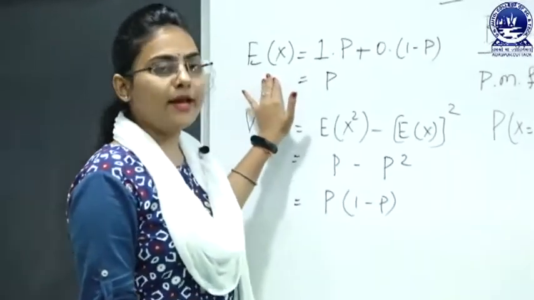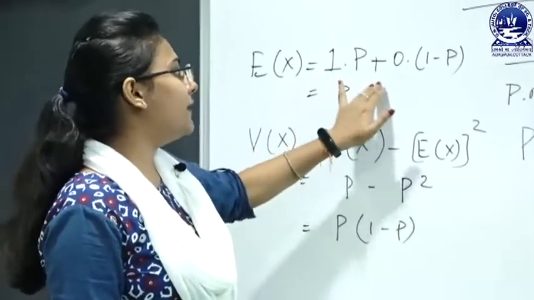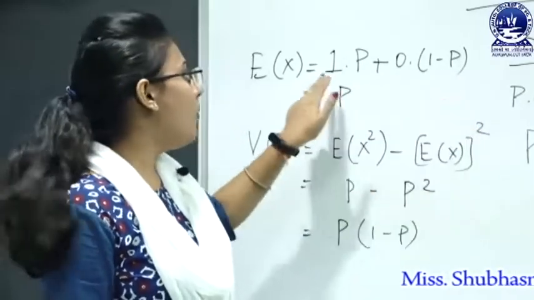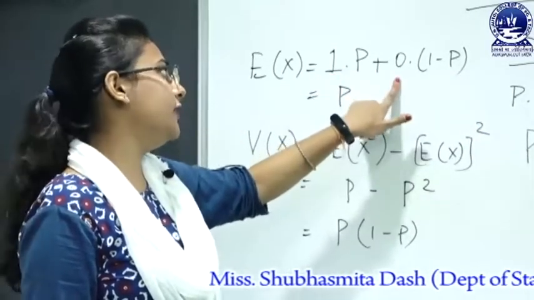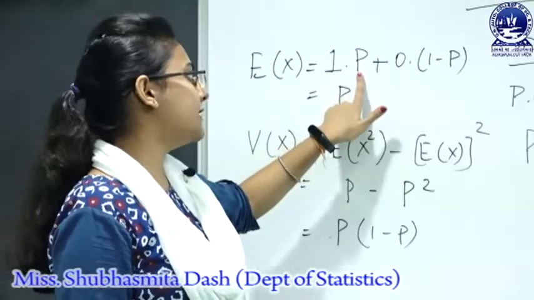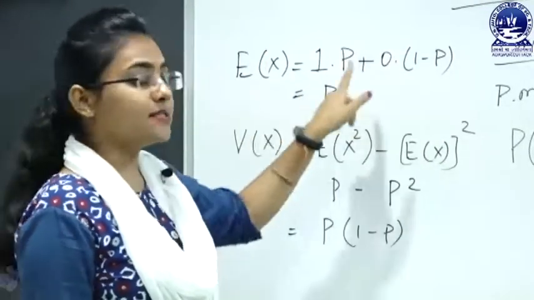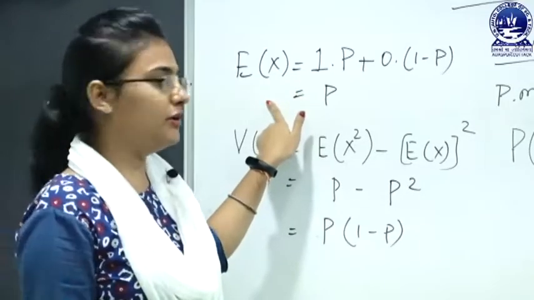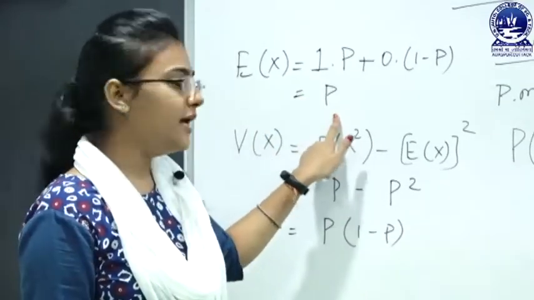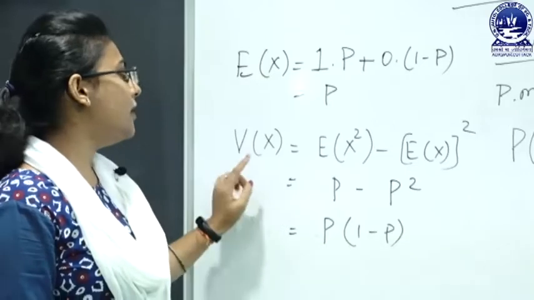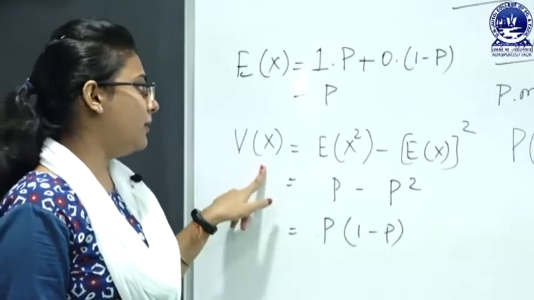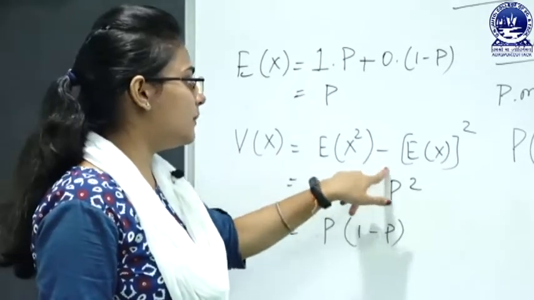The expected value of x is equal to 1 into p plus 0 into 1 minus p, where 1 is for success, 0 for failure, p for the probability of success and 1 minus p for the probability of failure. So altogether, the expected value, the mean of the Bernoulli distribution, comes out to be p. And the variance of the Bernoulli distribution is given by the expectation of x square minus the square of the expectation of x.